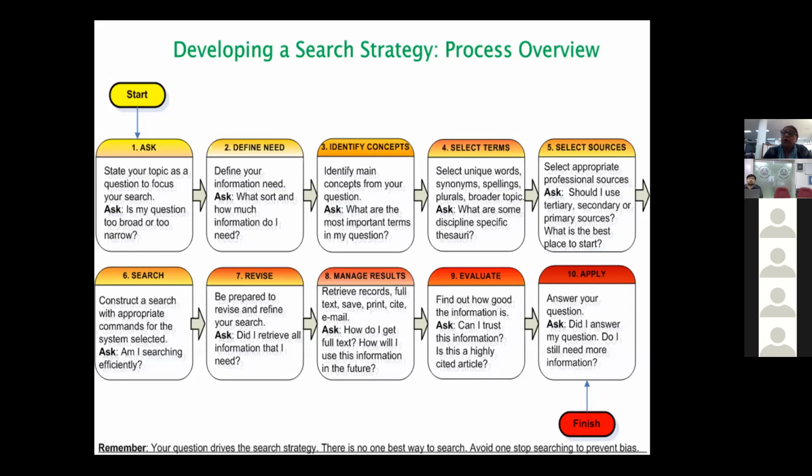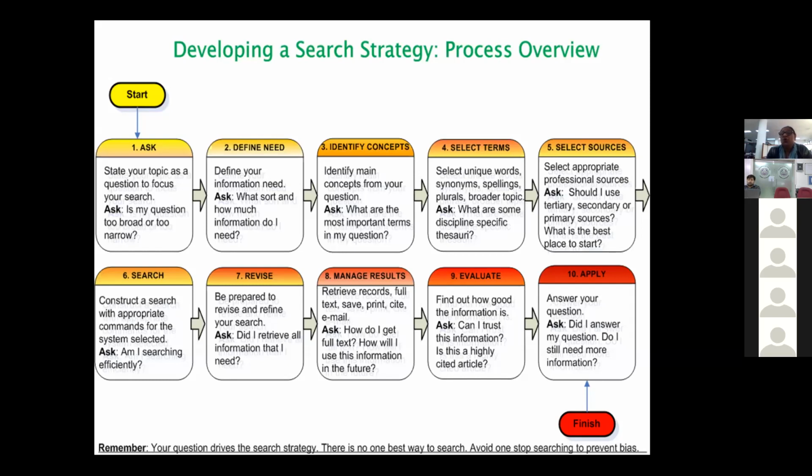You want, and how much you want, is your need. You have to decide that also. Whether you want it from primary resources, obviously the time period, everything will be defined here. You have to decide that while conducting research. Then you will identify the concepts, mainly from the question that you have framed.